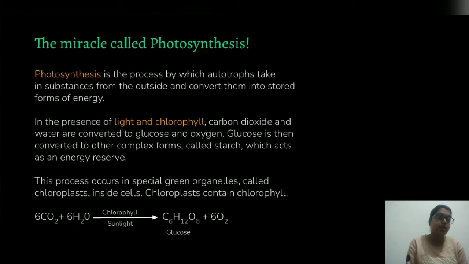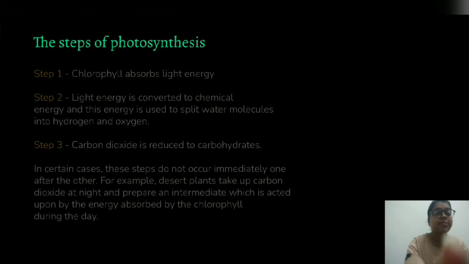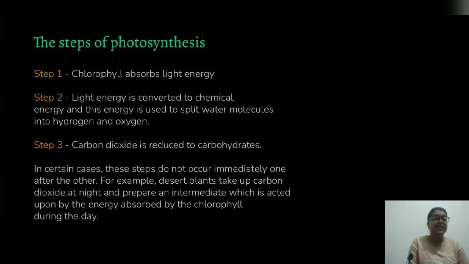Plants are very important for us because they provide us with oxygen that is important for us to sustain our life. We breathe that. Now, the steps of photosynthesis. Firstly, chlorophyll absorbs the light energy, and then this light energy is converted into chemical energy, and this chemical energy is used to split the water molecules into hydrogen and oxygen.